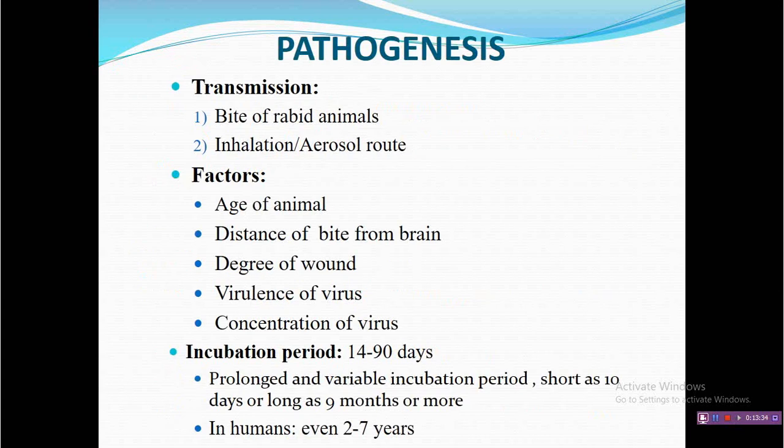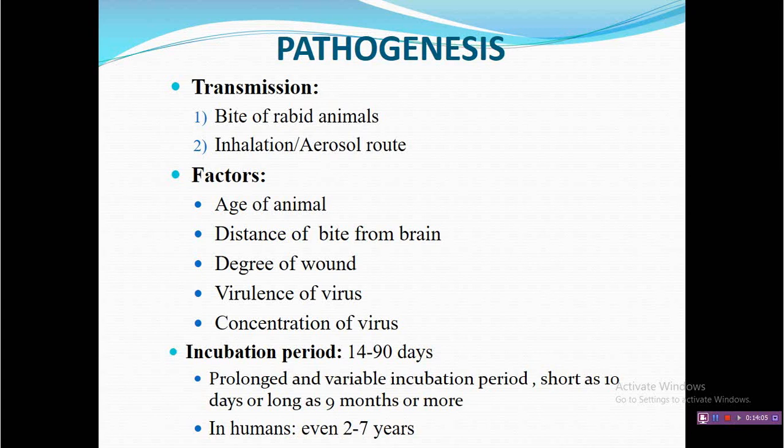Now coming to the pathogenesis. Earlier I told that the disease is transmitted in two principal ways. One, by biting of a rabid animal. Second, by inhalation or the aerosol route. Of course, the inhalation route is not so prominent in a developed country like ours, but biting by a rabid animal is the principal source, and whether the biting leads to disease depends on 5 important factors.